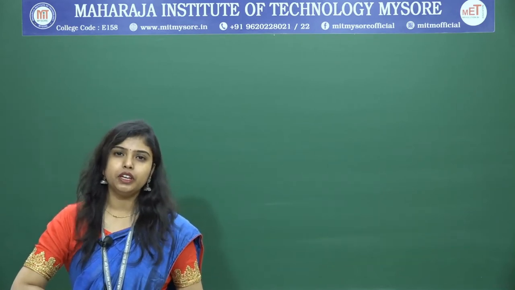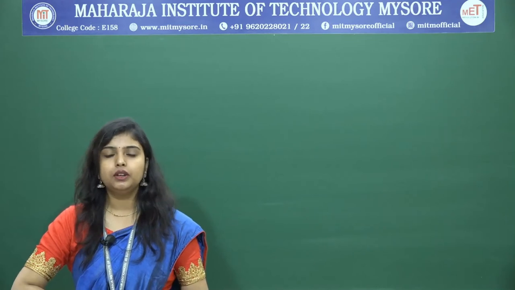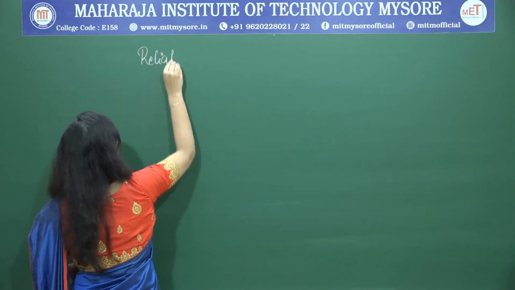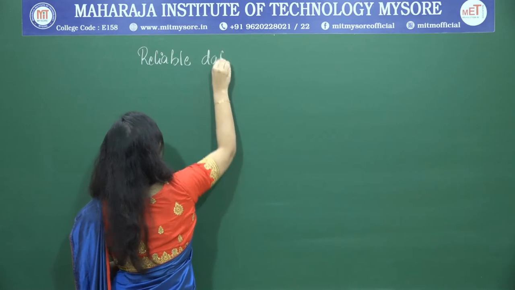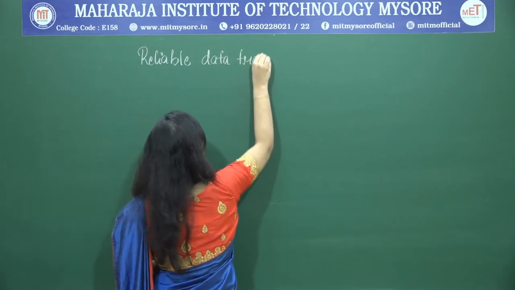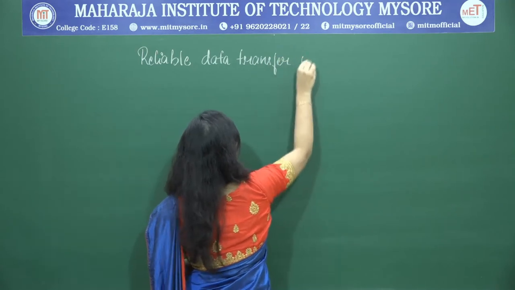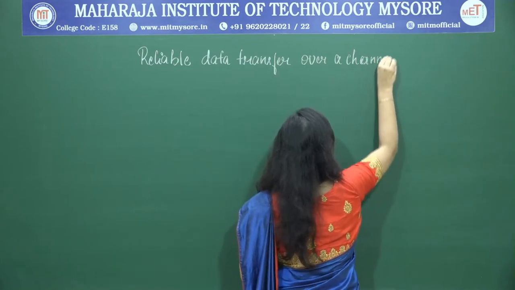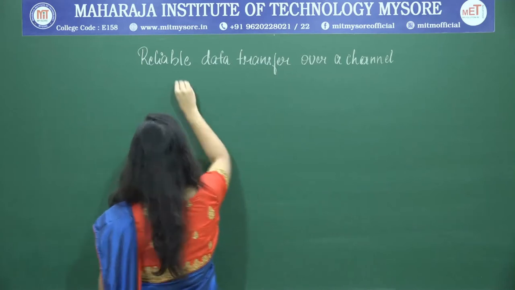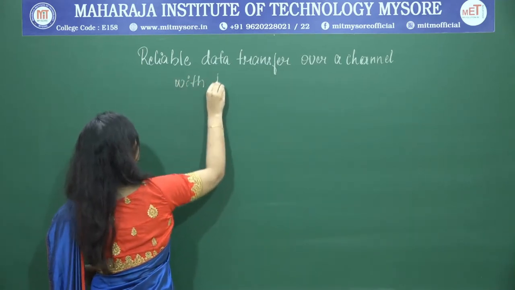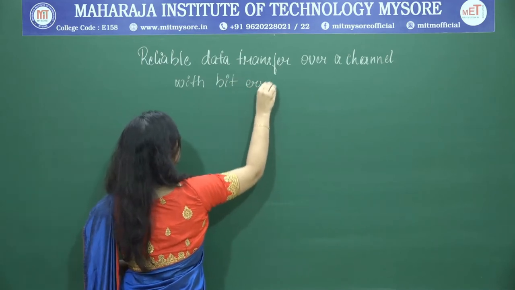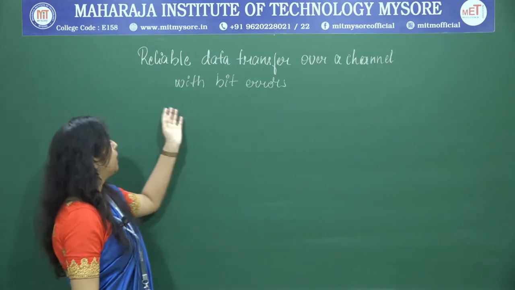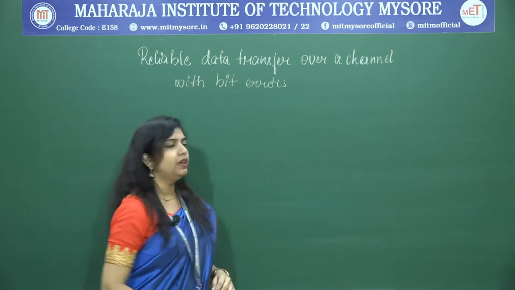In the last class, we were talking about reliable data transfer. Under that, we were looking at the scenario of reliable data transfer over a channel with bit errors.